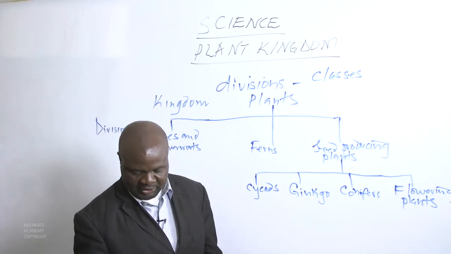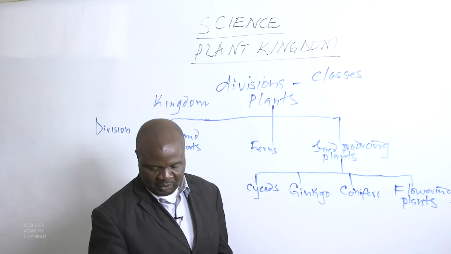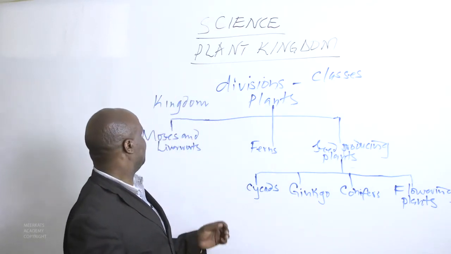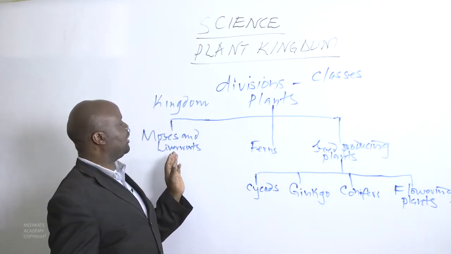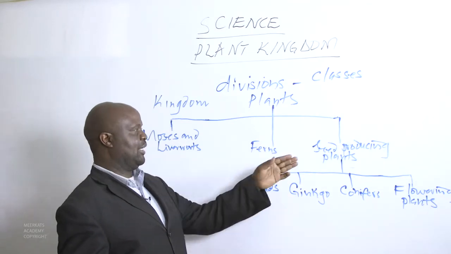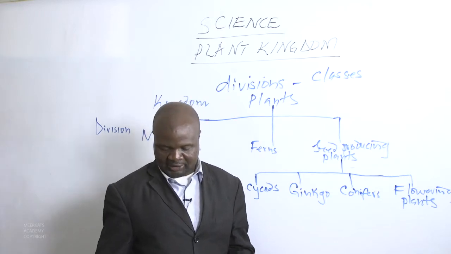We shall start with the first division, which is the mosses and the liverworts. Then we shall go to the second division, the ferns. Then we shall finish with the seed-producing plants.